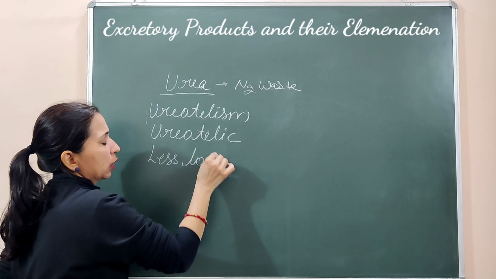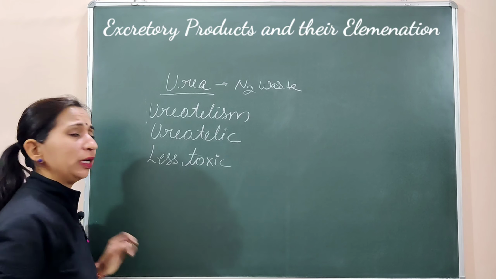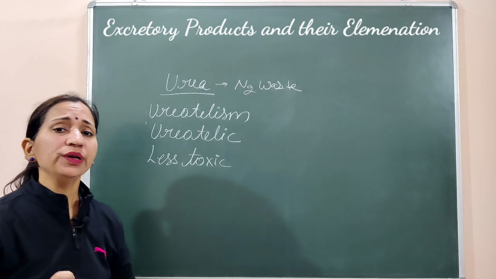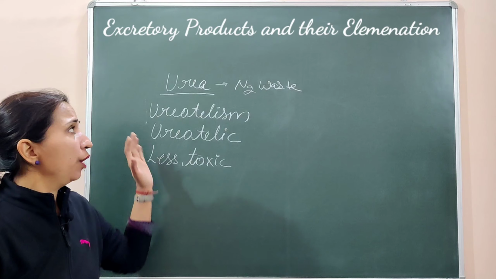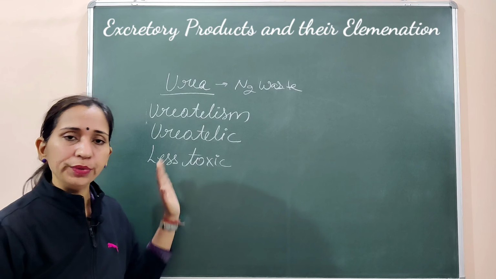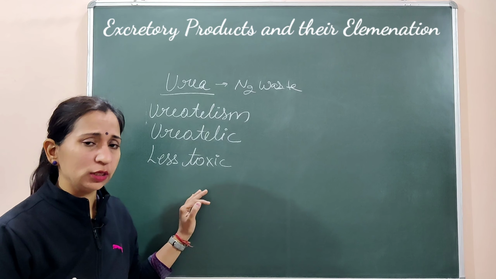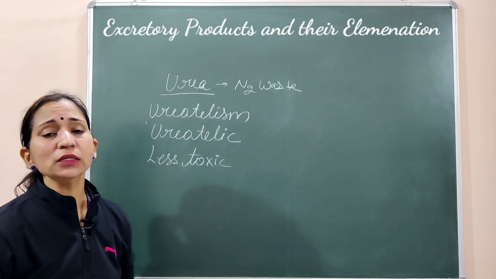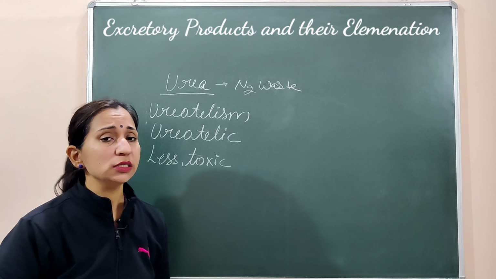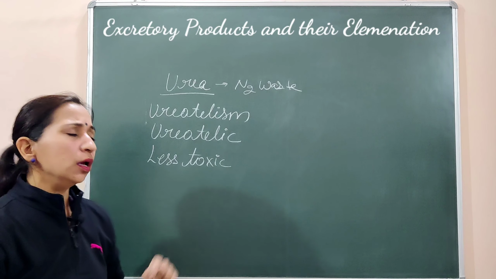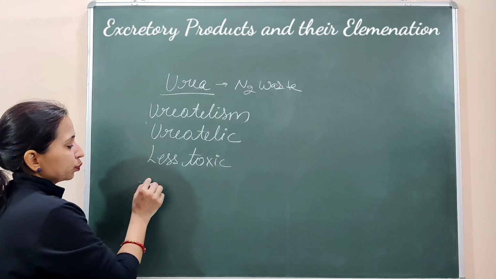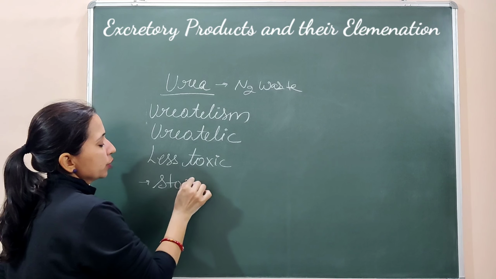Ammonia जो बन रहा था Ureotelism के अंदर कुछ aquatic organism के अंदर, ammonia is highly toxic and it should be released out. But here, if we talk about the urea, which is formed in some organism, it's less toxic, or we can call it moderately toxic. ये इतना टॉक्सिक नहीं है कि इसको इमीडिएटली रिलीज किया जाए जैसे कि अमोनिया को करना पड़ रहा था. This urea can be stored in the body for some time. इसे स्टोर किया जा सकता है.